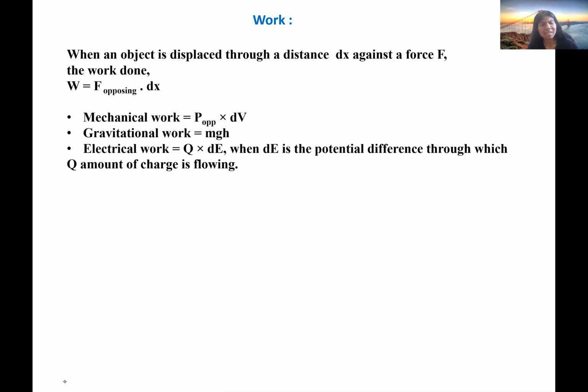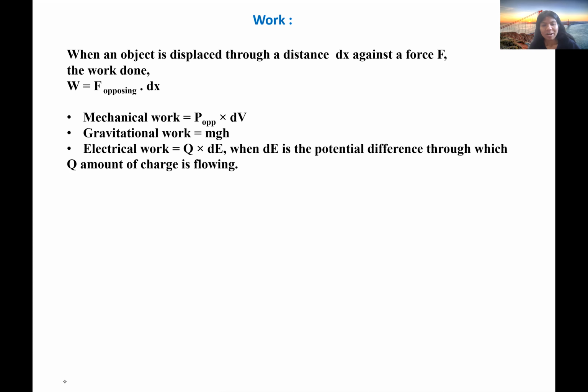And there are different types of work, like mechanical work. Like if we are trying to increase the volume of a system from V1 to V2 at constant pressure, in that case the work will be mechanical work. So that work is equal to P, pressure, into dV, the change in the volume.